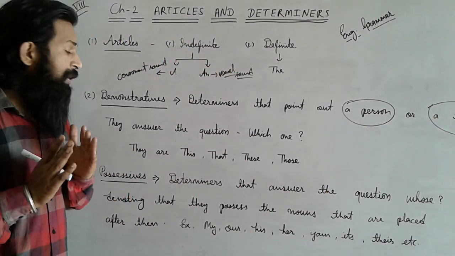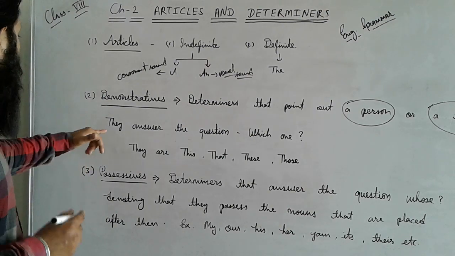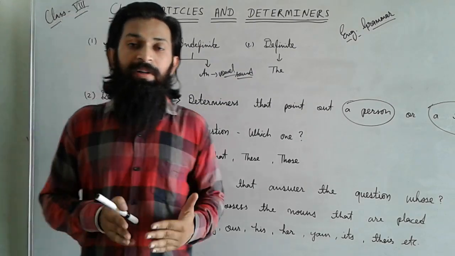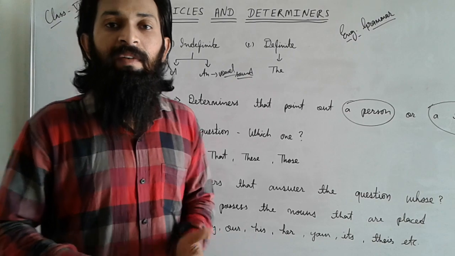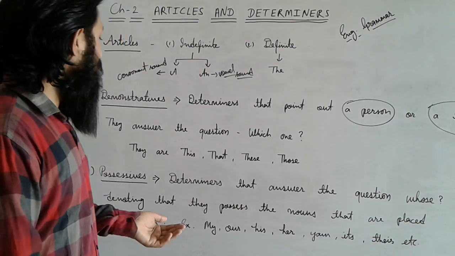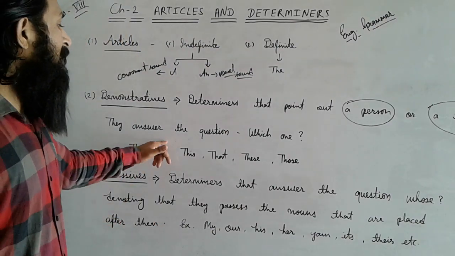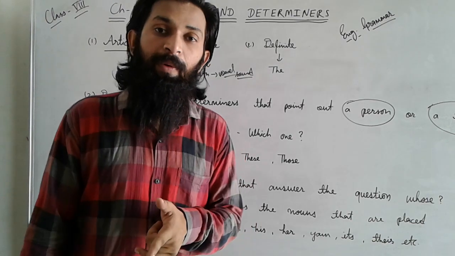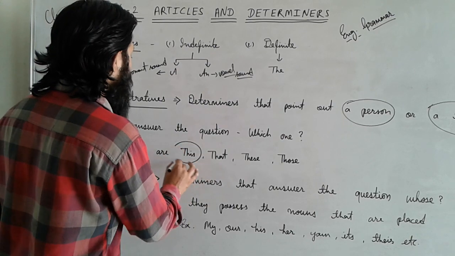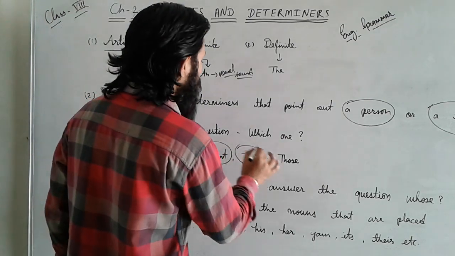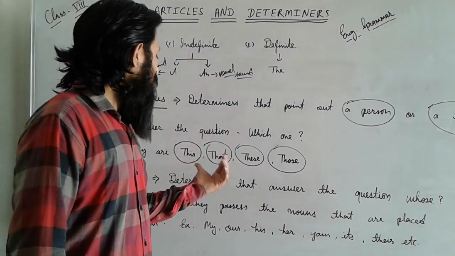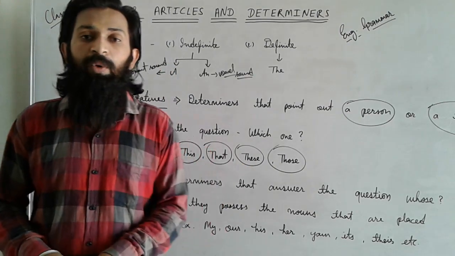Mostly they show identity, as they answer the question which one. If you ask a question like which one is your pen, which one is your house, which one is your school, then the answer may be a demonstrative. The demonstratives are this, that, these and those. All four words, this, that, these, those, are known as demonstratives.